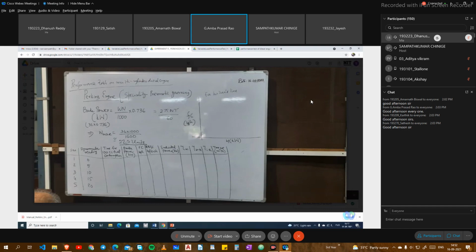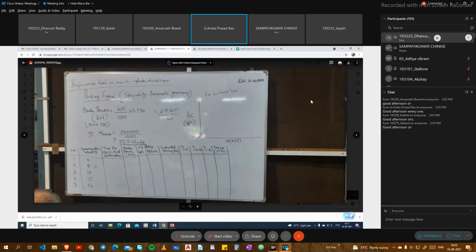1600 is the rated RPM of the engine. Always we are trying to bring it to the rated RPM of the engine. From this, we will get 22.5 units. That is divided equally: first reading is 0, second reading is 5 units, the third reading is 10 units, fourth reading is 15 units, fifth reading is 20 units, then sixth would be 22.5. We could not load it to the full extent, so we have a sufficient number of points.